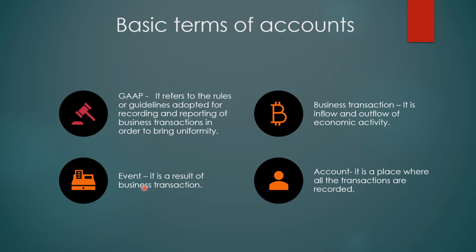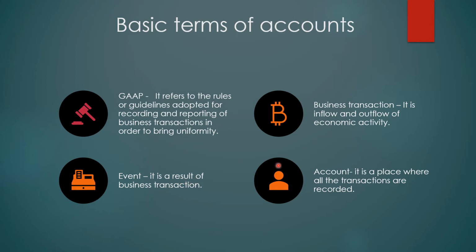Now what is an event? It is a result of a business transaction. Just now I said we have done some business transaction like selling or purchasing. Whatever profit or loss, whatever result we got, is called an event.